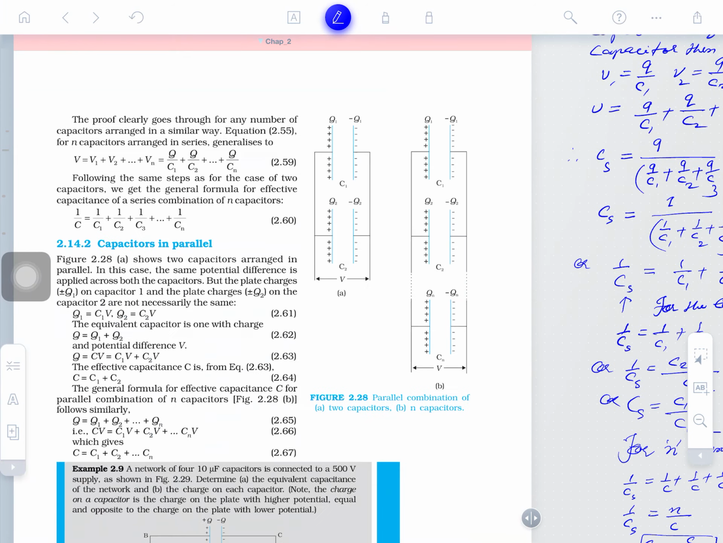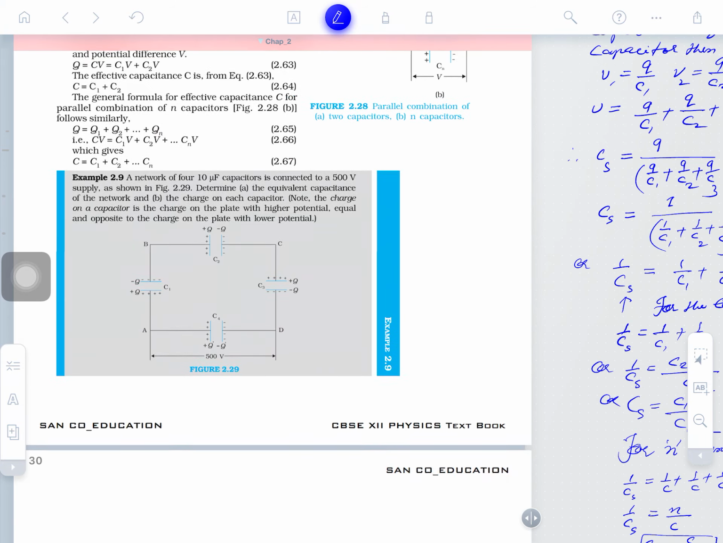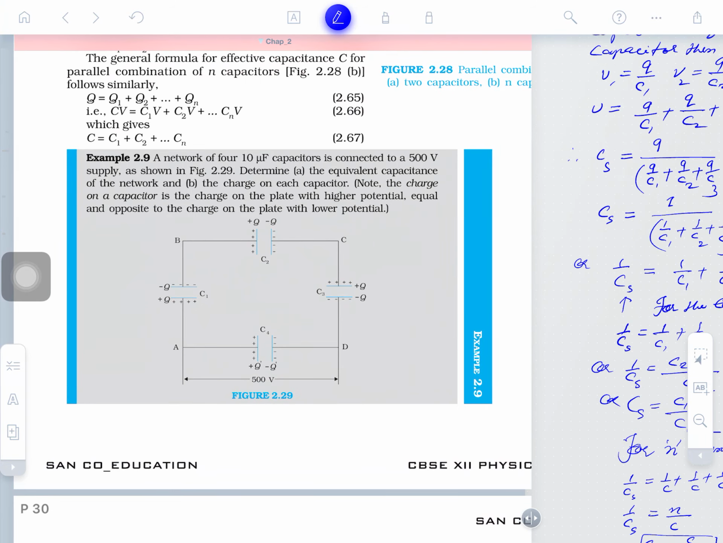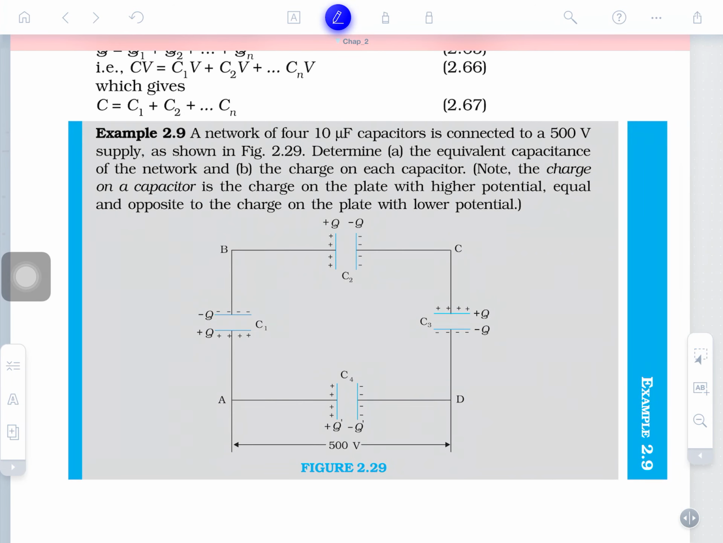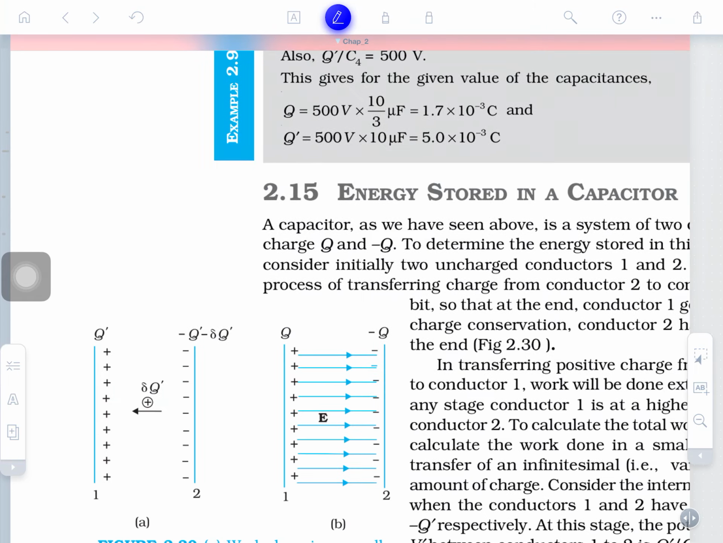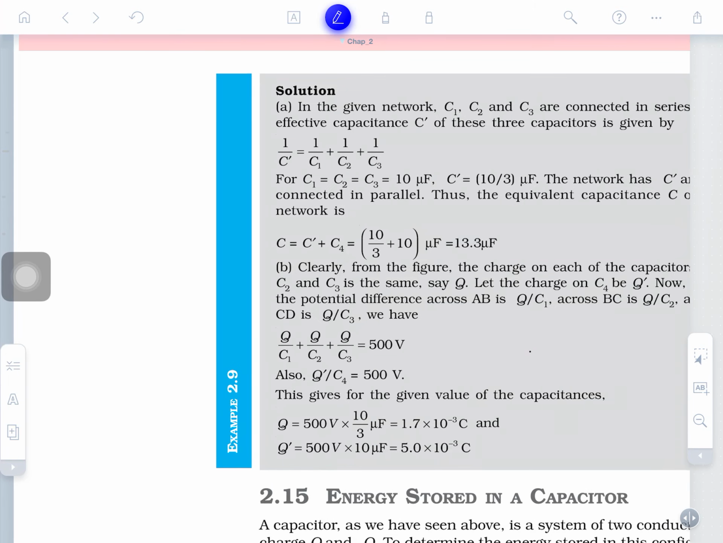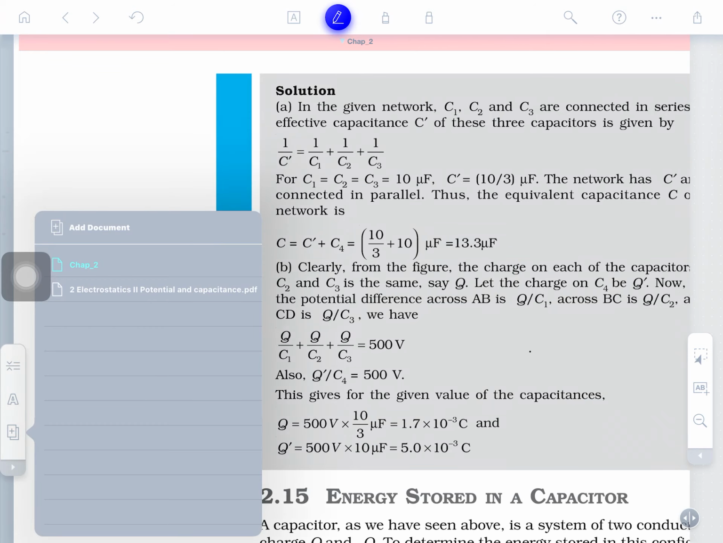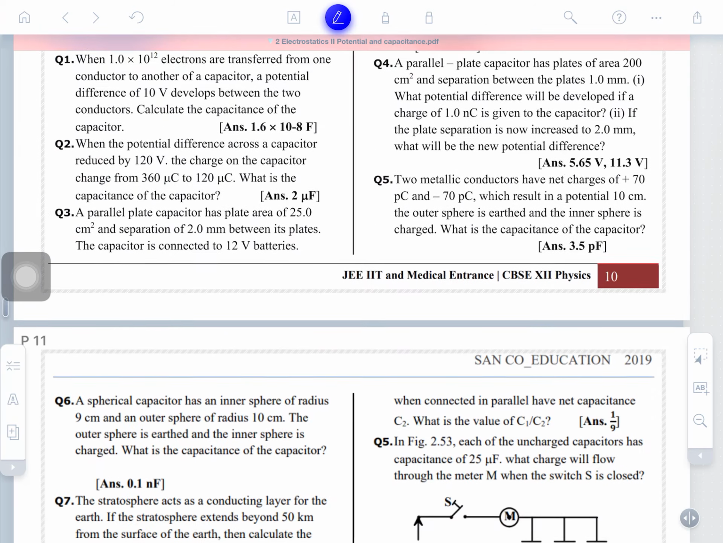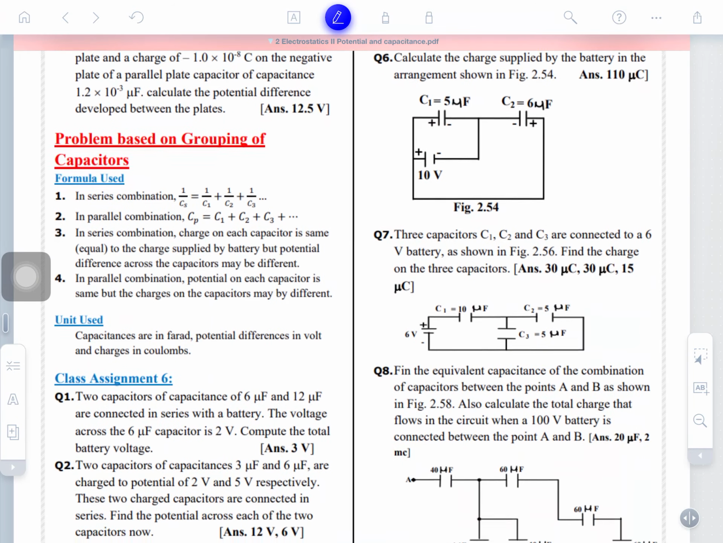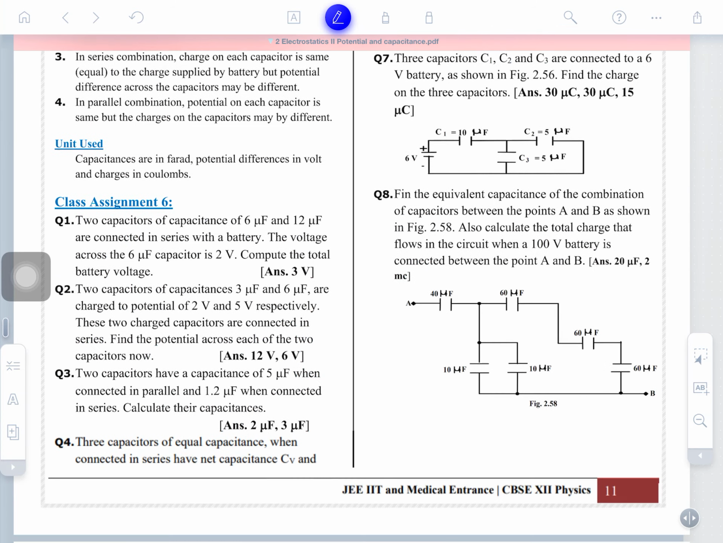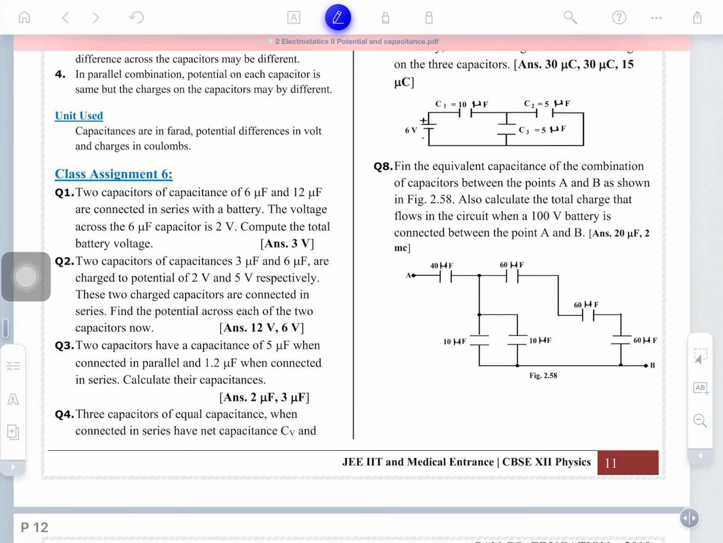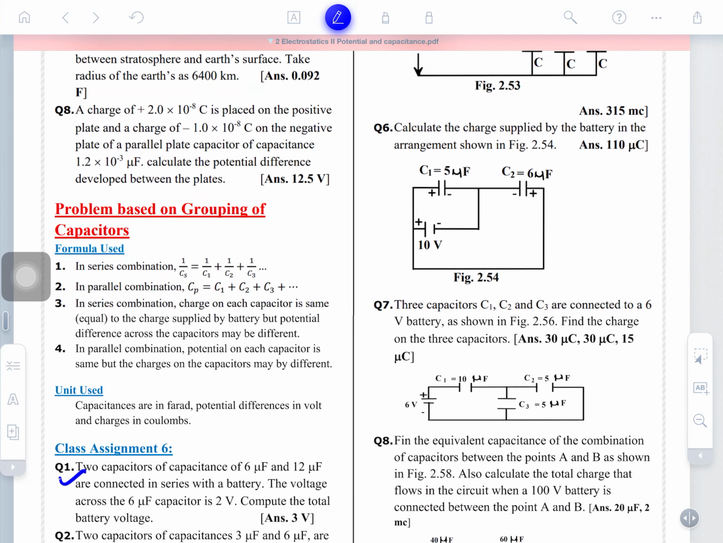So, in parallel it will give the algebraic sum, okay, well understood. The next time we will discuss some numerical questions on this concept. I hope you will solve this question. See in your study material, textbook NCERT example 2.9, you will just have to solve it, and only one question is there. We have a lot of questions in the study material on the combination of capacitors. So, we will open class assignment 6, question numbers 1 to 5, you will solve these.